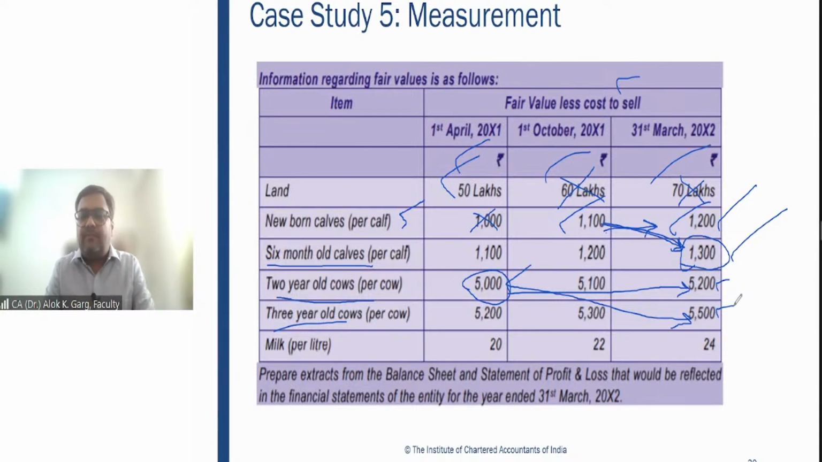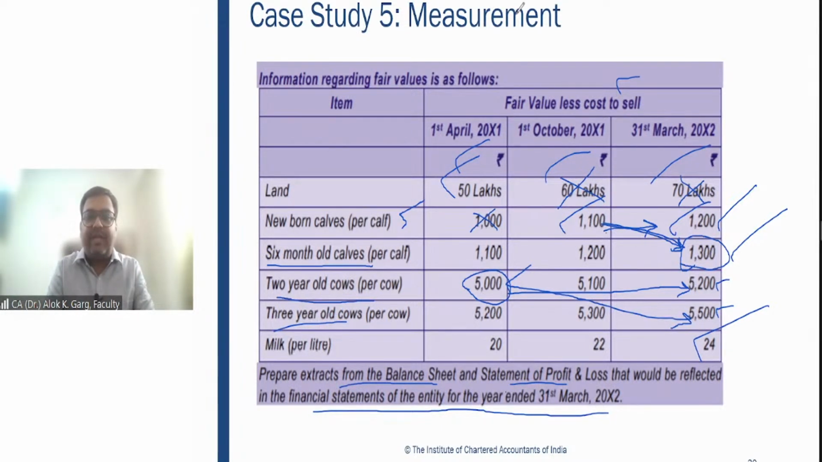Clear? So this 500 rupees is the change in the fair value. 200 belongs to the price change. 300 belongs to the physical change. And this is the fair value less cost to sell of the milk. This all information is given. Please extract from the balance sheet and statement of profit and loss that would be reflected in the financial statement of the entity for the year ended 31st March 2002. You need to prepare balance sheet extract and the P&L extract.